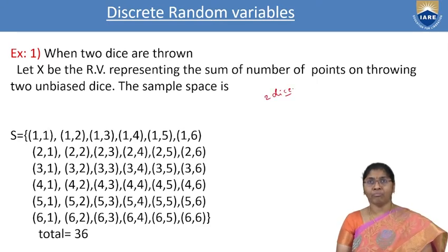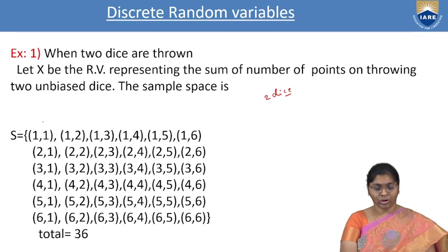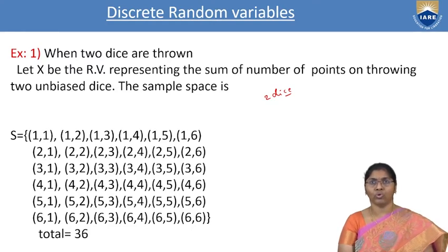Throwing two dice, the sum is the number. The two dice are unbiased dice. The solution is, for example, in two dice we are calculating like this: 1 1, 1 2, 1 3, 1 4, 1 5, 1 6. And the next one starts with 2 1, 2 2, 2 3, 2 4, 2 5, 2 6, etc., up to 6 1, 6 2, 6 3, 6 4, 6 5, 6 6.